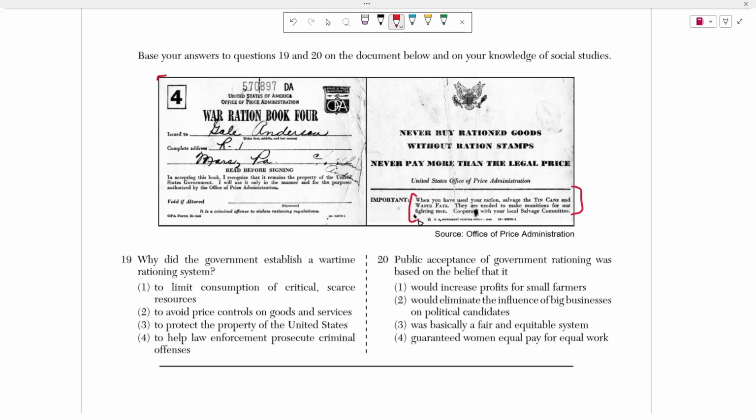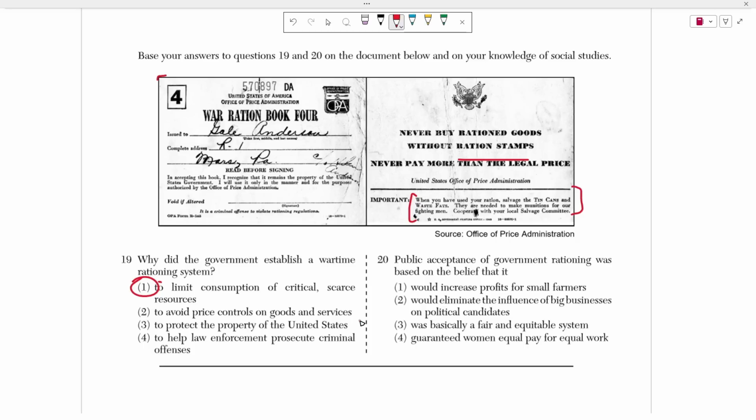And how are we going to control that? Well, we're going to use ration stamps, right? You have to provide stamps, which is what this book is. It's like a stamp booklet. This has all the records of you purchasing food, your allotment of food. So the reason why we're controlling the amount of food, obviously, is to limit the consumption of critical, scarce resources, which is the answer for choice 1, right? Again, in wartime, people need to be fed. So you're limiting the amount of food that's wasted so that you can send it abroad for your fighting men